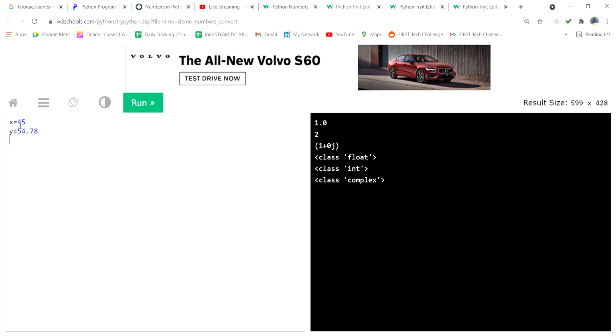Then z equal to 4 plus 5j, so this is a complex. Now I give the print option: print x, then print y, then print z. Now you can see, what is the output?